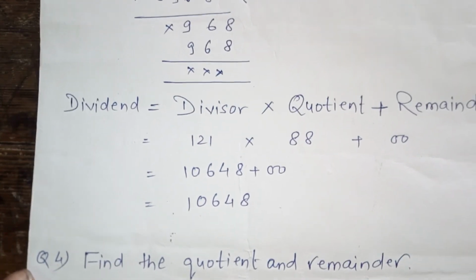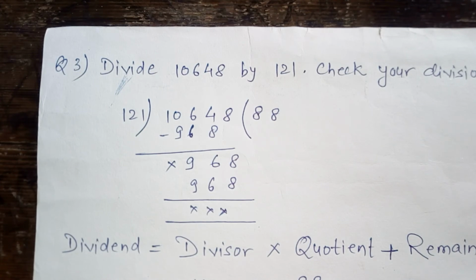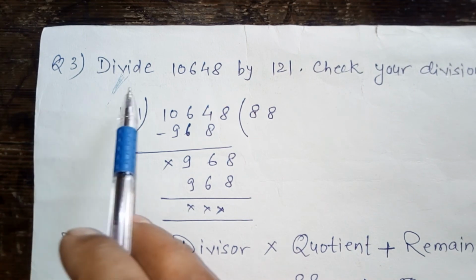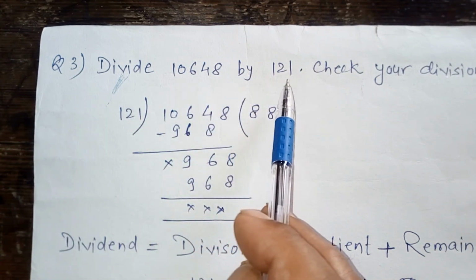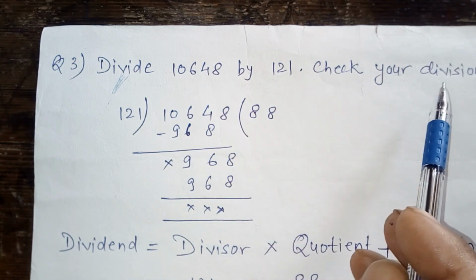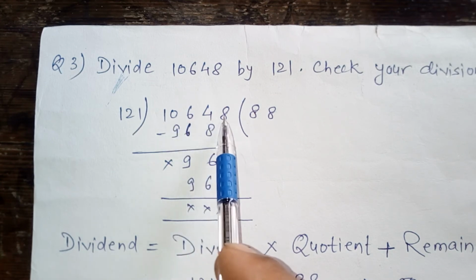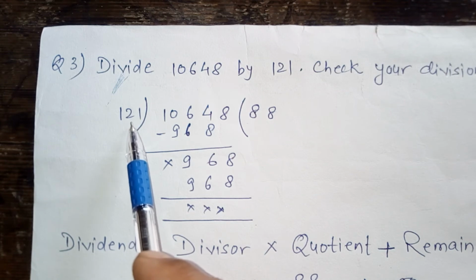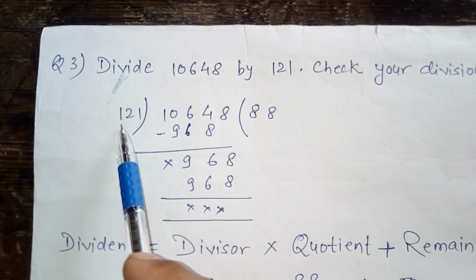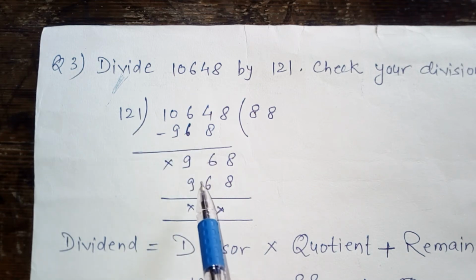Then after that, my next question is, this question depends on page number 28. Divide 10,648 by 121. Check your division. So what we will do? 10,648 divided by 121. It is not necessary to learn the table of 121. By the help of the table of 12, we can take out the answer.